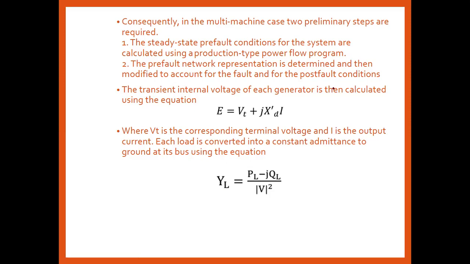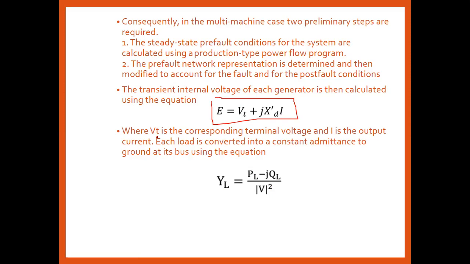And second, once the pre-fault network representation is determined, then the modified network representation during the fault and for the post-fault condition is generally calculated for the multi-machine system. Number second, the transient internal voltage of each machine should then be calculated by using the equation E is equal to Vt plus jXd' into I, whereas Vt is nothing but the corresponding terminal voltage, I is nothing but the output current, and Xd' is nothing but the transient reactance of that concerned multi-machine system.